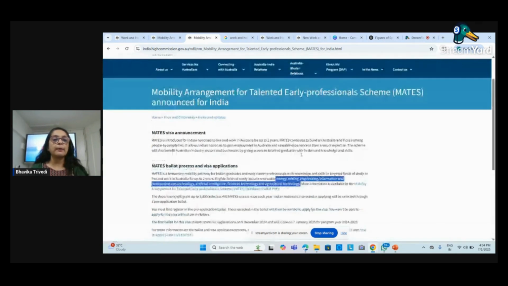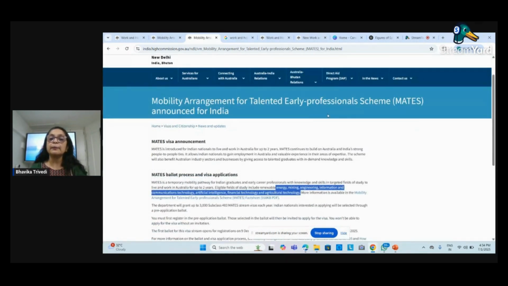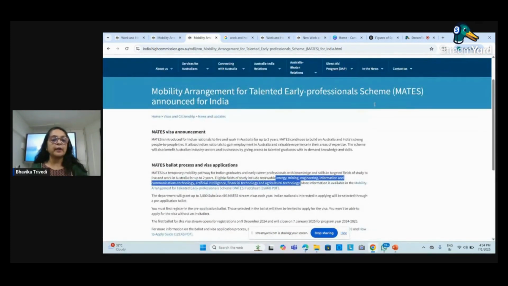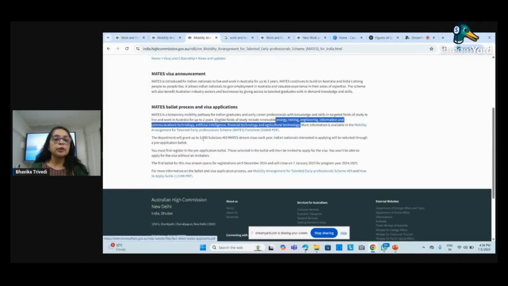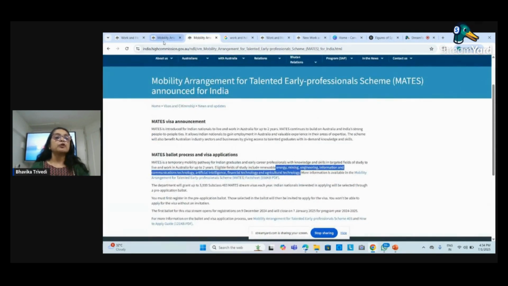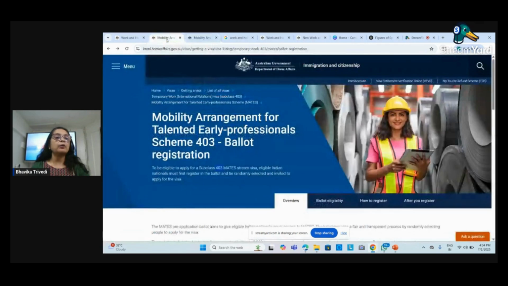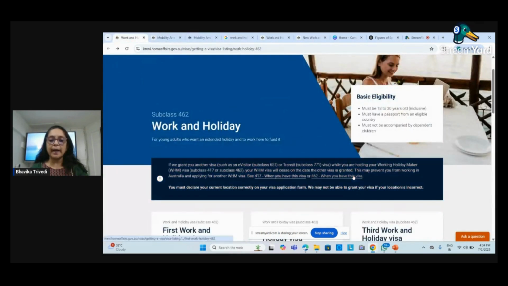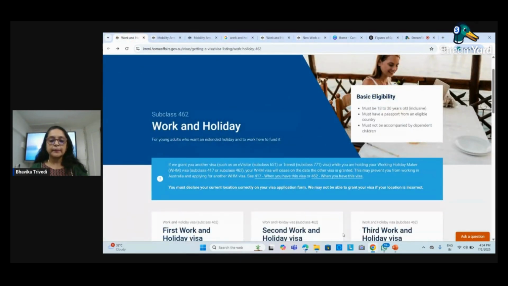And this I'm talking about is the MATES visa. It says Mobility Arrangements for the Talented Early Professional Scheme. This is the full form of MATES. And it is for India. You can see it is for India. Everywhere it is mentioned. See, 3,000 students and the subclass is this. Fine. So I think these three are very authentic content, and I'm just coming back quickly to this site.